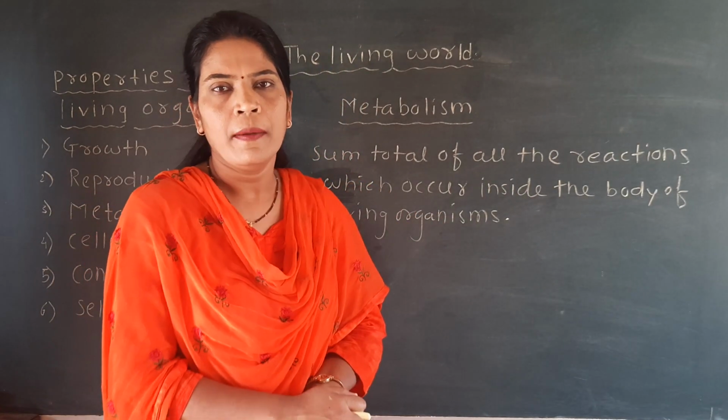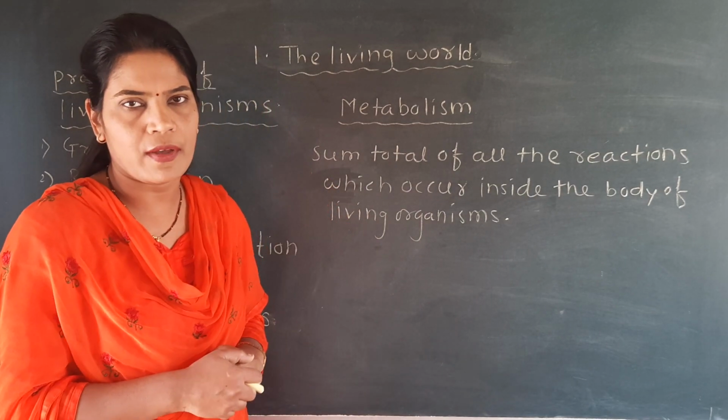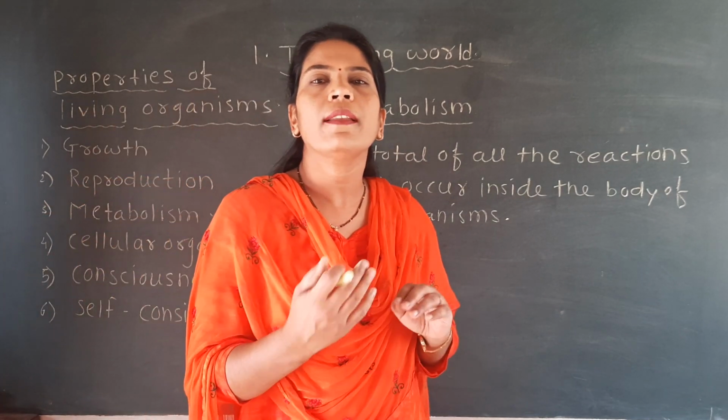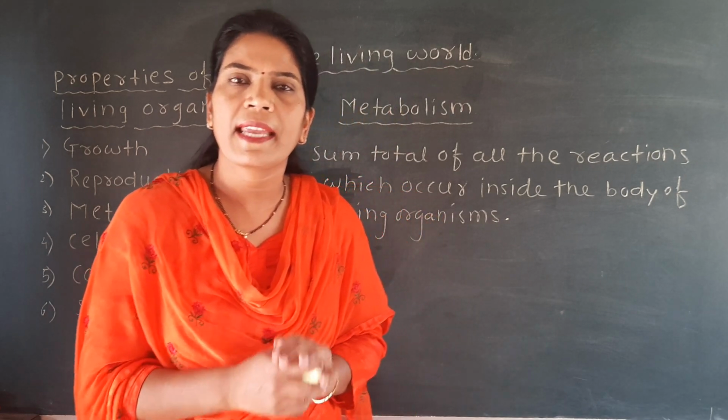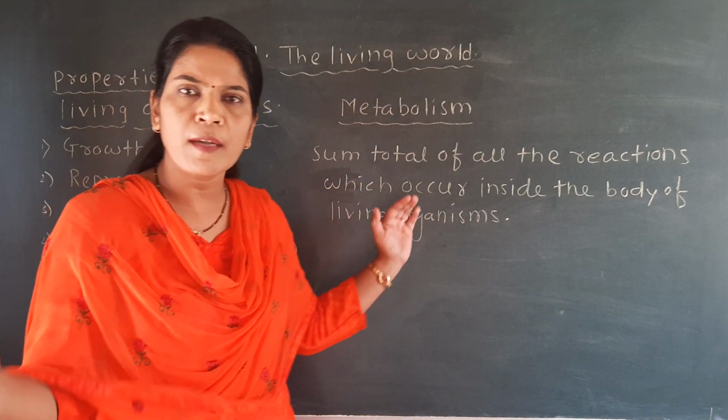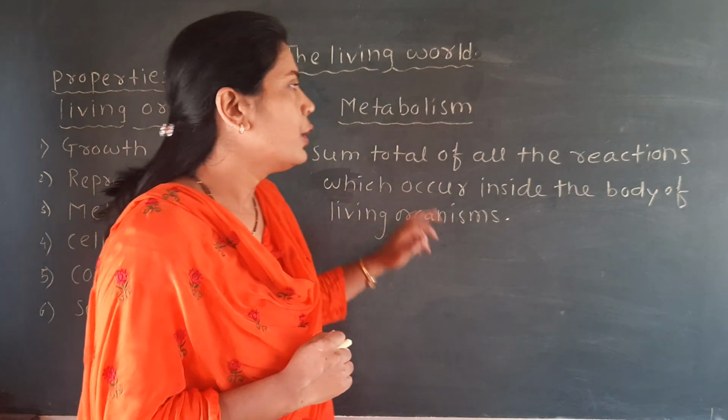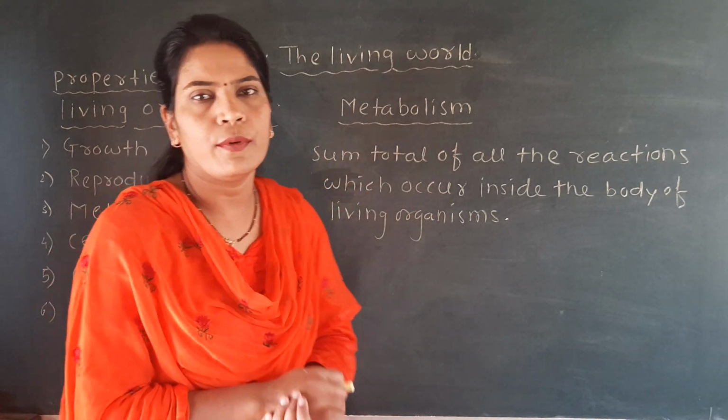That we call metabolism. That means in every living organism, maybe unicellular or multicellular, each organism carries out a number of chemical reactions inside its body, and the sum total of all these reactions together we call metabolism.